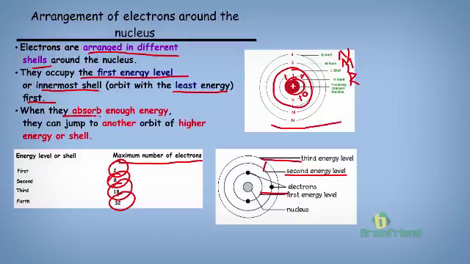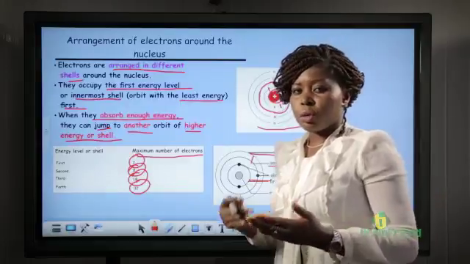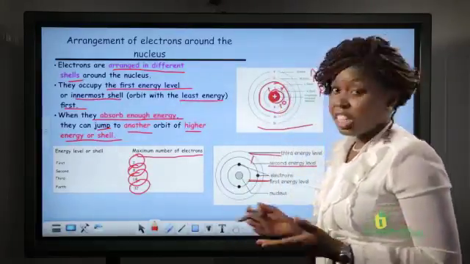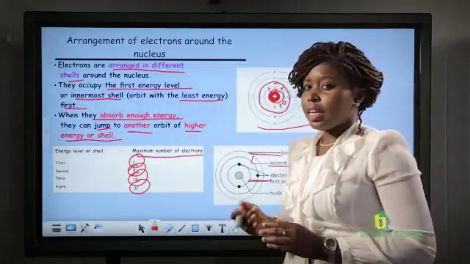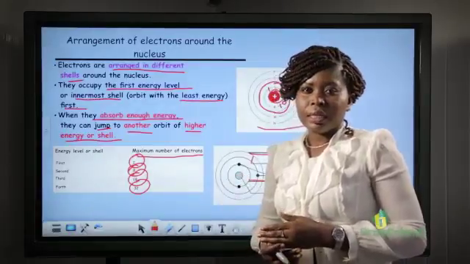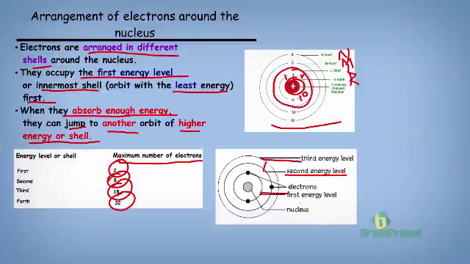When electrons absorb enough energy, they can jump to another orbit of higher energy or shell. This tells us that even though an electron will have to occupy the first shells or first energy levels, these electrons, when they absorb a certain amount of energy, can jump to another shell with a higher energy level.